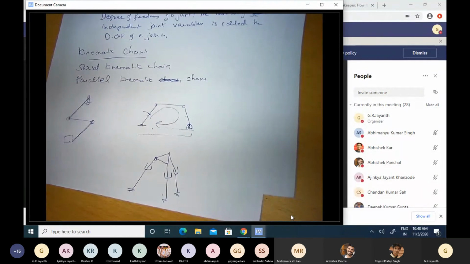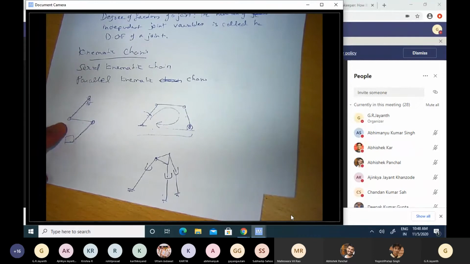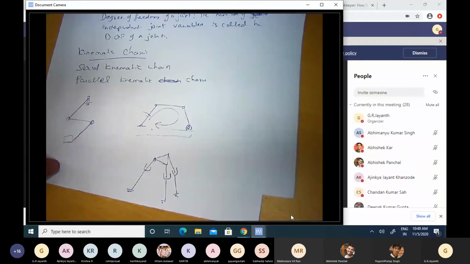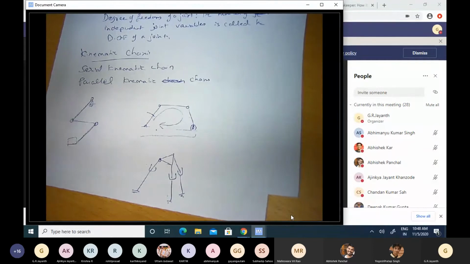Likewise, if I have some error in positioning, that error propagates down the kinematic chain in the case of serial kinematics, because whatever error there is at the first one will get carried forward to the second one and the third one, and whatever there is in the second one will get carried forward to the third one, and so on and so forth. So error propagation becomes easier, and therefore the positioning errors can become larger in case of serial kinematic chains compared to parallel kinematic chains. Here there is no such propagation of error.